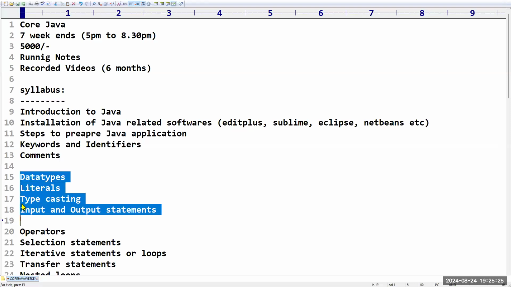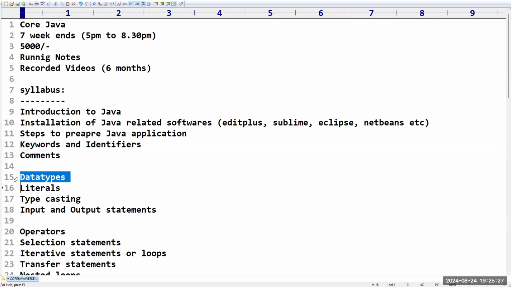So today I'm going to start the data types topic as of now. And tomorrow, if the timing is okay for you, you can attend at 5 o'clock itself. Is tomorrow 5 o'clock okay for you? Yes, sir. Okay. So I will ask the admin team to share the same link. You can use the same link to join at 5 o'clock, okay?